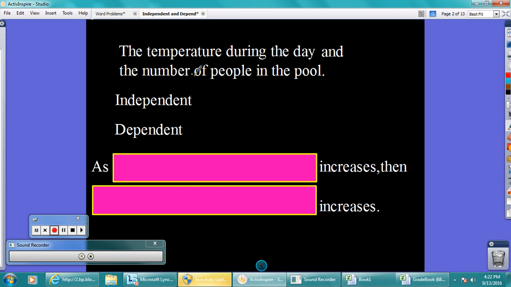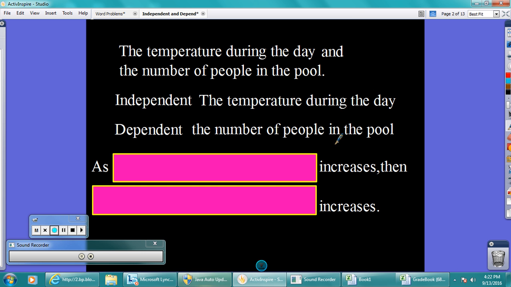Now, does the number of people in the pool depend on the temperature, or does the temperature depend on the number of people in the pool? Which one do we have control over? Well, kind of the number of people in the pool, not the temperature. The number of people in the pool depend on the temperature, right? So the independent variable, the one that stands alone, is the temperature, because the temperature goes up, down, and whatever the temperature does, we as people respond to. So the number of people in the pool respond to the temperature during the day, right?